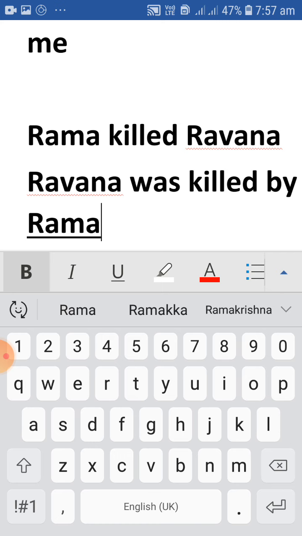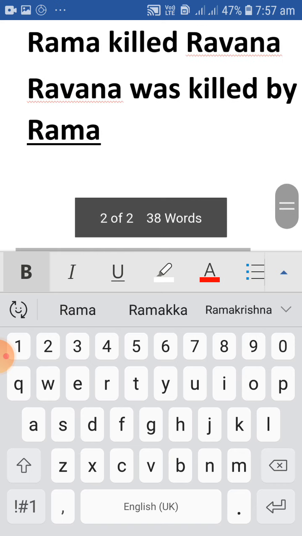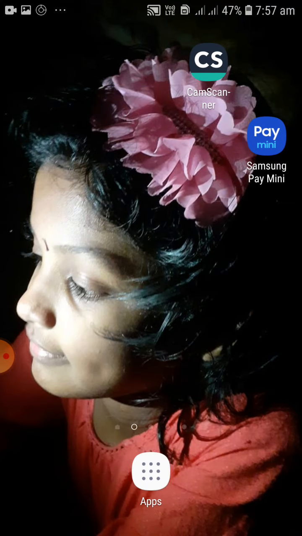Rama killed Ravana. Rama is the actor, that means the person who acted, killing. So Ravana was the victim. Okay, and here also the meaning doesn't change. Ravana was killed by Rama. In both the sentences Ravana was only killed. Rama killed Ravana, that is active voice. Ravana was killed by Rama is passive voice. So like this we need to practice. Let us go with the textbook explanation.